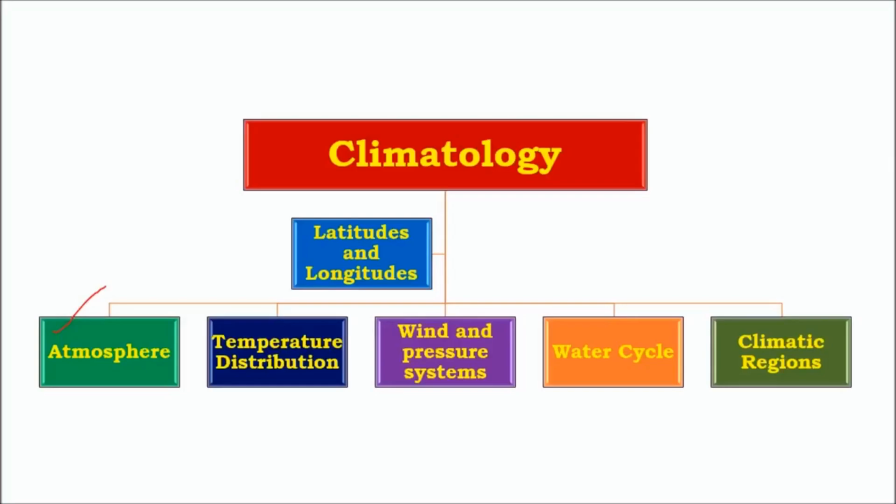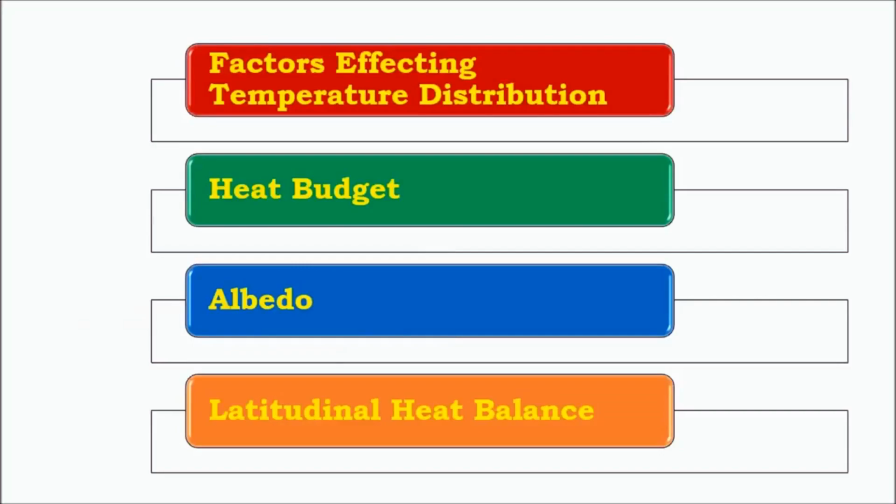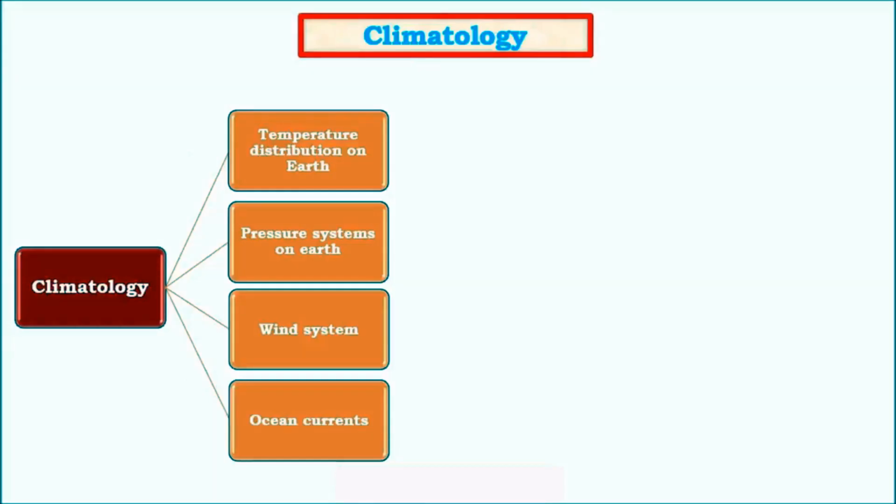Mediterranean regions, etc. So in today's video, I'll be explaining about factors that affect temperature distribution on Earth, and then we'll see what is heat budget, and we have another important concept called albedo, and finally we'll see about latitudinal heat balance.